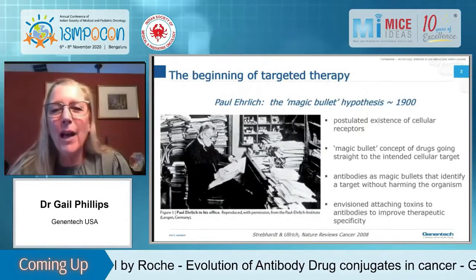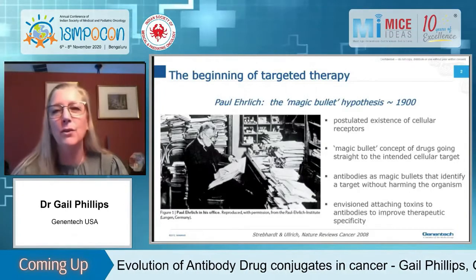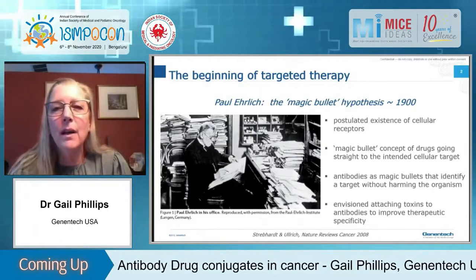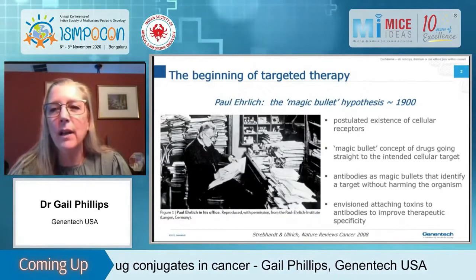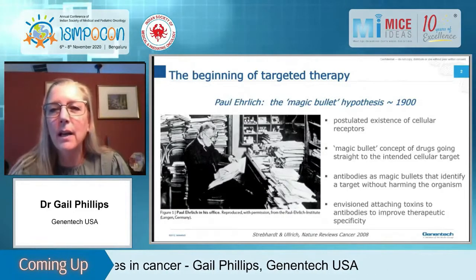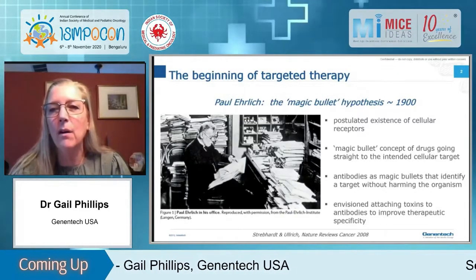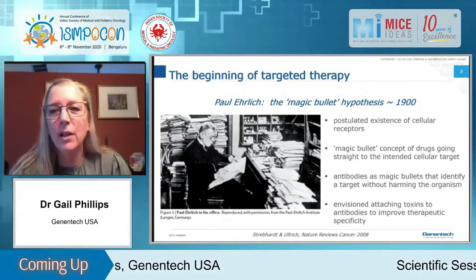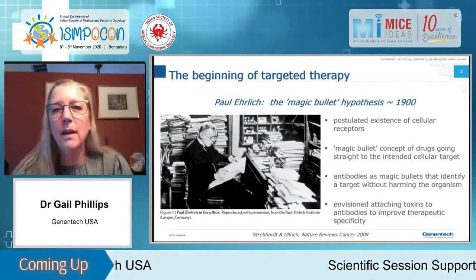So Paul Ehrlich really had the first idea of targeted therapy that he called the magic bullet hypothesis. And we use this term a lot now, but it actually originated more than 100 years ago. He postulated the existence of cell surface receptors. He postulated the magic bullet concept of drugs going to an intended target. He even postulated that antibodies could be magic bullets that identify a target without harming the organism. And he even back then envisioned attaching toxins to antibodies to improve therapeutic activity. Next slide, please.